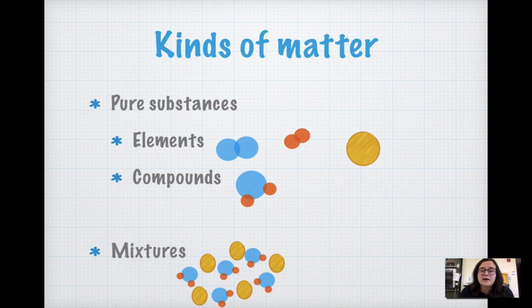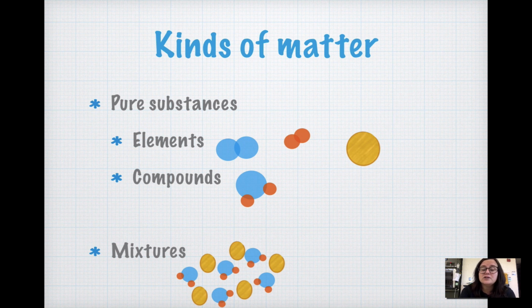When we're talking about kinds of matter, there are pure substances and there are mixtures. Pure substances can either be elements or compounds. If a pure substance is an element, it's made up of just one type of atom. So it can be more than one atom stuck together, as you see in the blue and the orange examples, but notice that they're both the same kind of atom, if my little dots are representing atoms. So this blue element here, that could be oxygen. Oxygen is two oxygen atoms stuck together. Or it could be a single atom, like this gold colored one here, which could be gold. Gold is just one gold atom floating around.